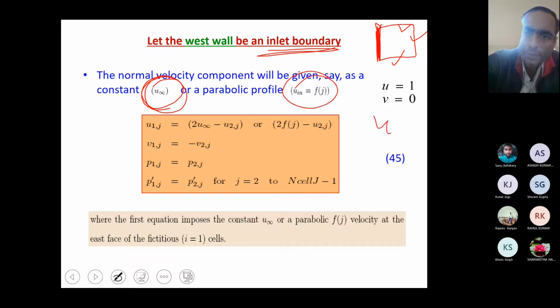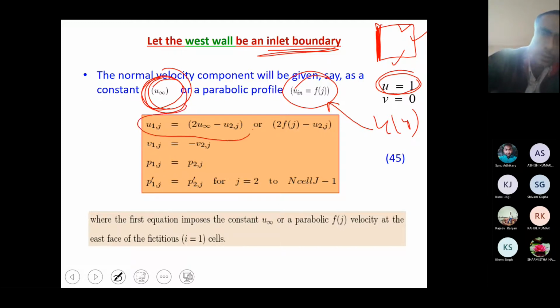You can recall u y. This is simple. If you want to implement this in an unconfined case, or in this uniform case, you have to set this in such a way that the velocity will be 1.